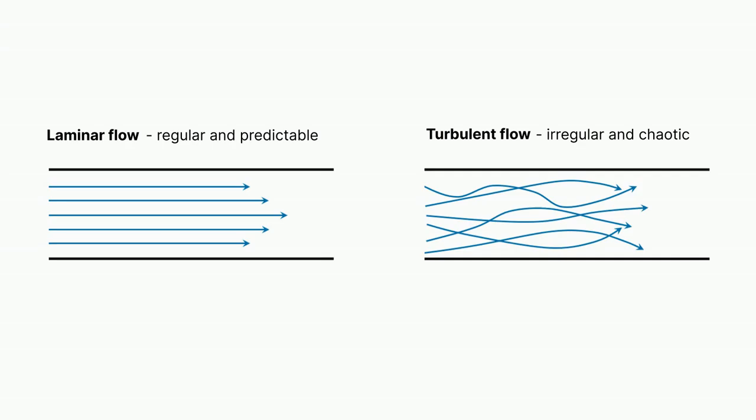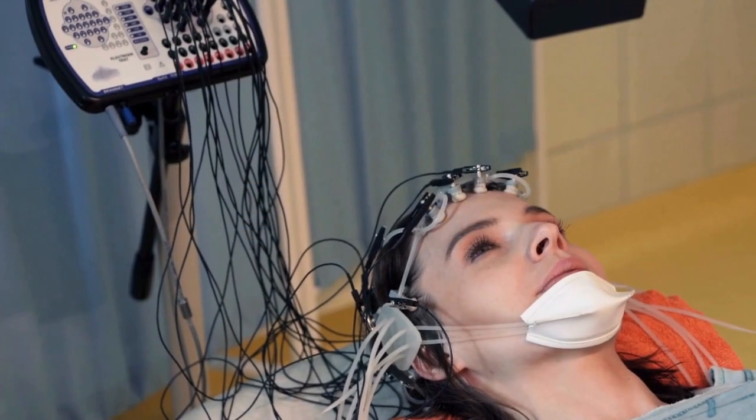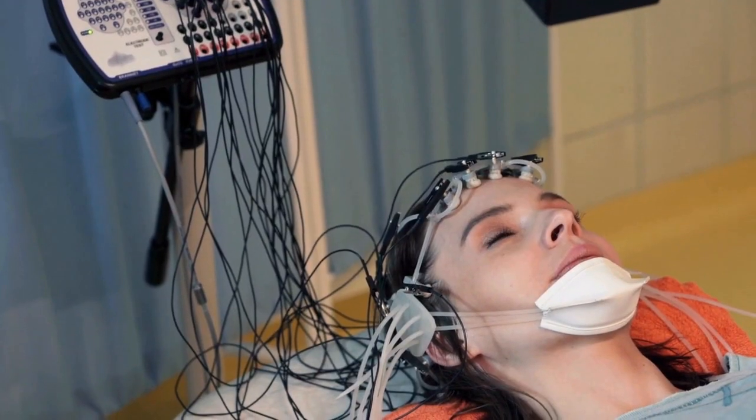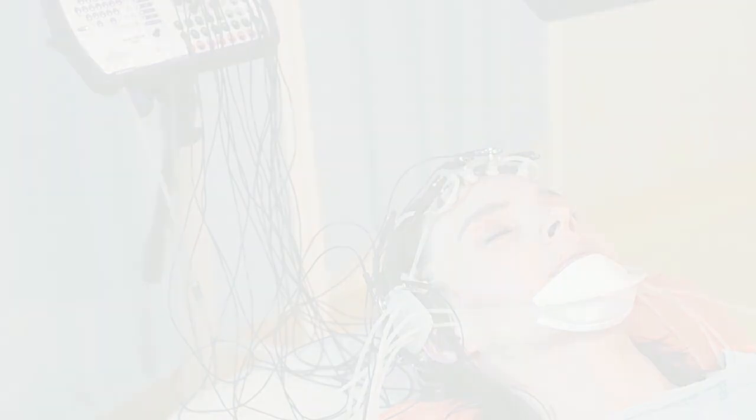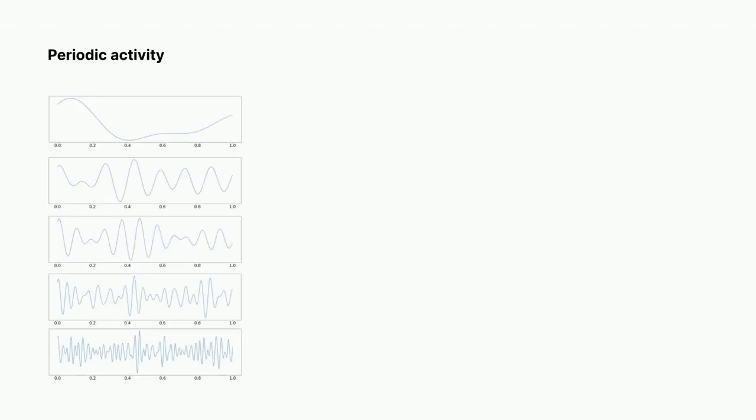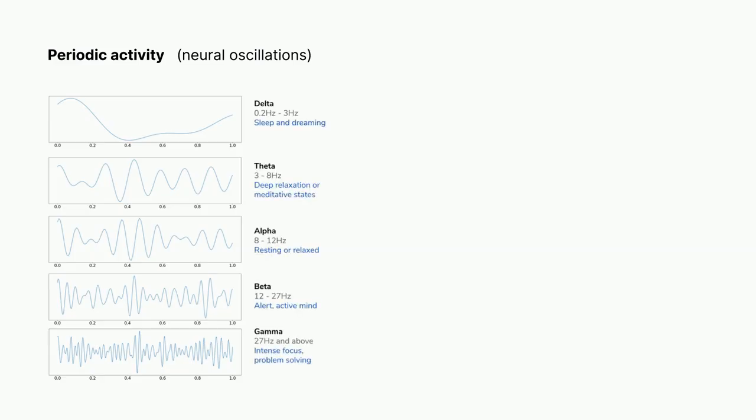Similarly, when using electroencephalography to record brain activity, we see regular and irregular components. Periodic activity is orderly and predictable like laminar flow. Also called neural oscillations, the activity generated by groups of neurons firing at specific frequencies is categorized into frequency bands. These are associated with specific brain states and functions.